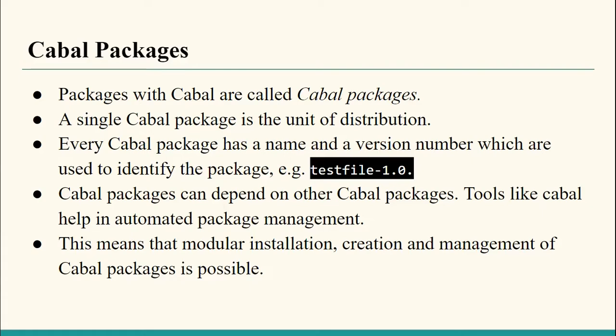Say, for example, person A and person B create some files, Cabal packages, file A and file B, and person C wants to use those two files. Then he just builds his own Cabal package, his own file, and uses those other two files to further the functionality of his file.